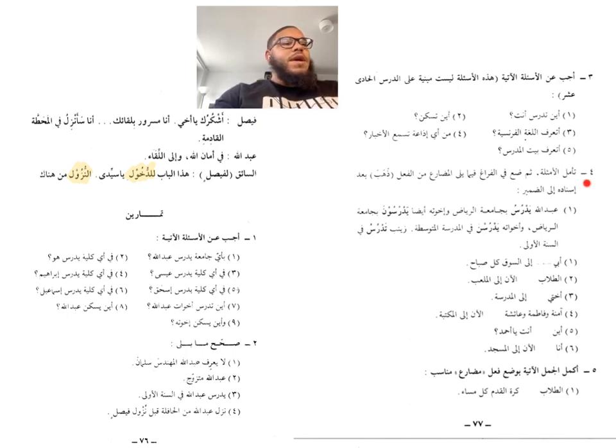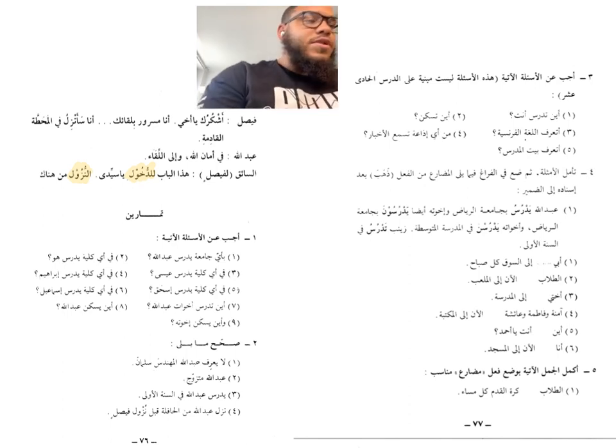Here it says number 4. تأمل الأمثلة ثم ضع في الفراغ فيما يلي المضارع من الفعل ذهب بعد إسناده إلى الضمير. So it says ponder over the examples and then place in the empty space this verb, but the present tense version, which is يذهب, after attaching it to the correct pronoun. So again, after attaching it to the correct pronoun, you need to fill in these spaces with the correct usage of the verb.